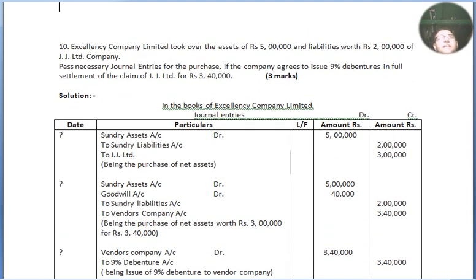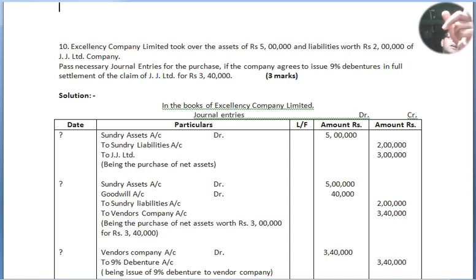Question number 10. Excellency Company Limited took over assets of rupees 5 lakh and liabilities worth rupees 2 lakh of JJ Limited Company. Pass necessary journal entries for the purchase, if the company agrees to pay 9% debentures in full settlement of the claim of JJ Limited for rupees 3,40,000. Now the terms and conditions, let's see. Excellency Company and JJ Limited Company. First we have to segregate these two. Who is the seller and who is the buyer? JJ Limited is the seller and Excellency Company is the buyer. Now we have to pass the journal entries in the books of Excellency Company Limited.